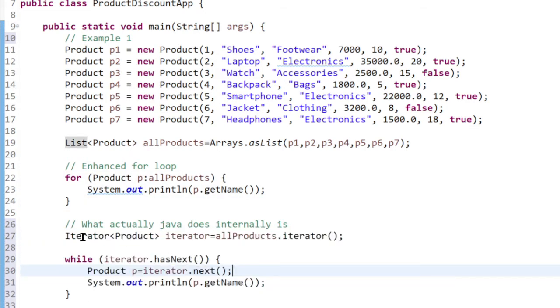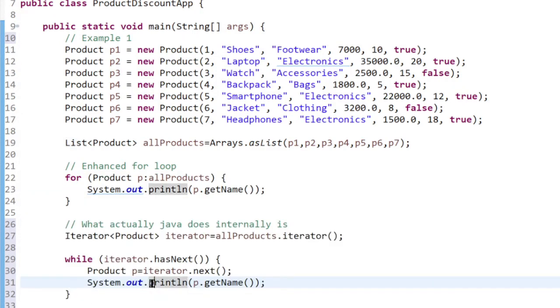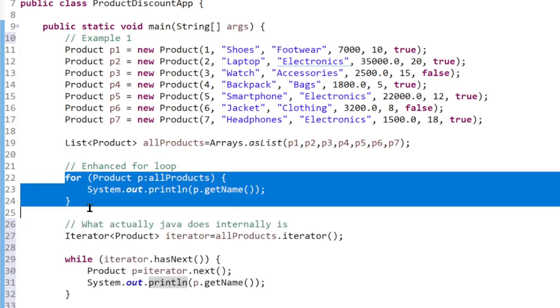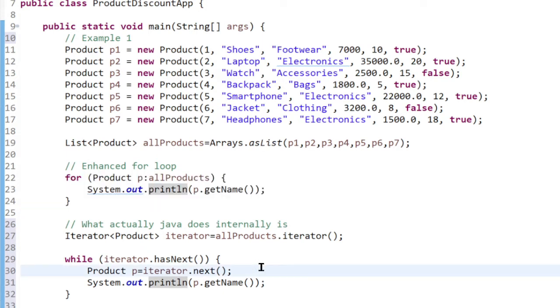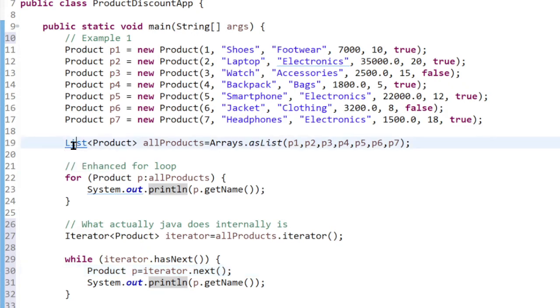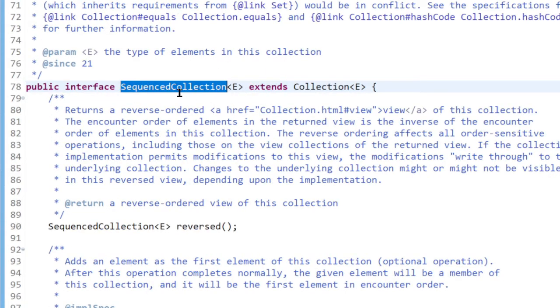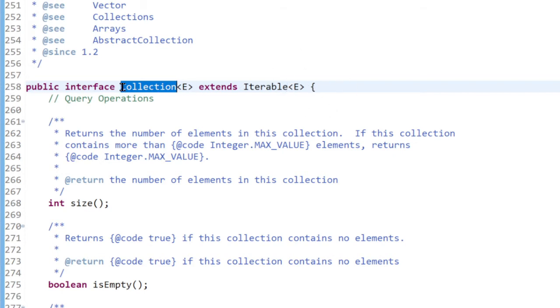The next question is why this is converted into an iterator like this. What makes Java generate this code for this enhanced for loop? This is very simple. This loop works with anything that implements an interface called Iterable. In this example we have a list. Just control click on this to see the documentation of the list interface, and again that extends another interface. Control click, keep going, and finally